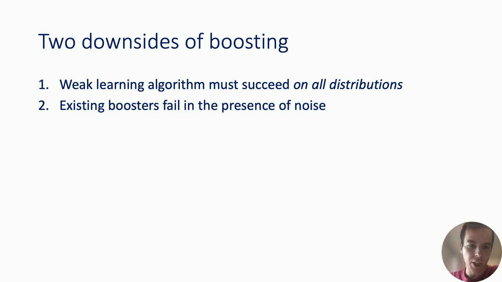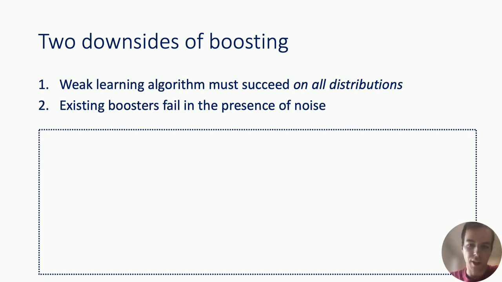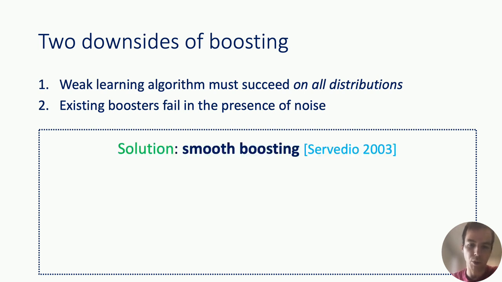And this kind of issue of noise tolerance has been observed ever since boosting was first developed. Both of these downsides are addressed by a variant of boosting called smooth boosting, which was introduced by Servedio in 2003. This variant works by having the boosting algorithm construct smooth distributions through the T stages, which it simulates the weak learner on. So a smooth boosting algorithm is one where each of the D_i in the boosting stages are smooth distributions.